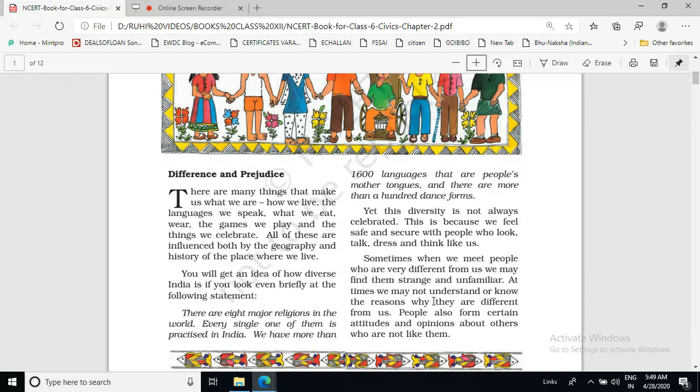So this is the general mentality of the people: if we meet people who are different from us, we start thinking that they are different from us. We don't want to understand or know the reason why they are different. We just know this much, that they are different from us, and so we form a type of attitude towards them, that such people are like that only.